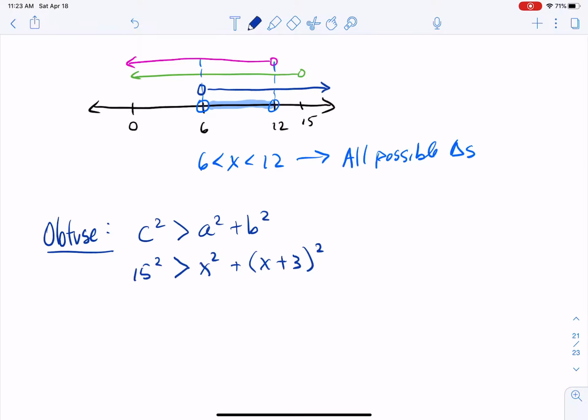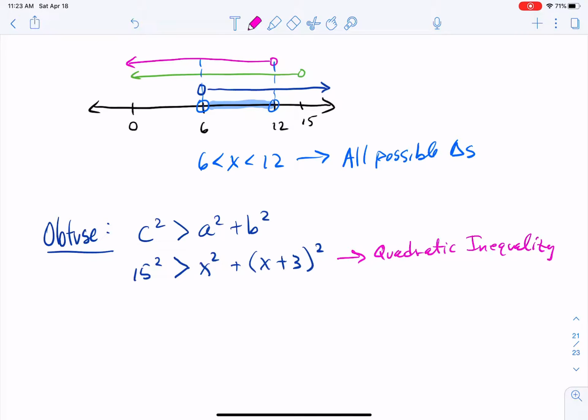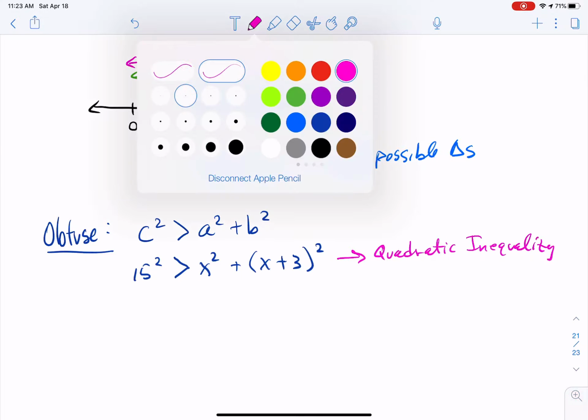So what we have here is what is called a quadratic inequality. In quadratic inequalities, you don't solve exactly like a quadratic equation, as we're about to see, but the initial process is the same. We still have to make the thing equal to 0, not really equal to 0, right? Because we don't even have an equal sign. 0 on one side, everything else on the other side, so that we can try to factor this thing.